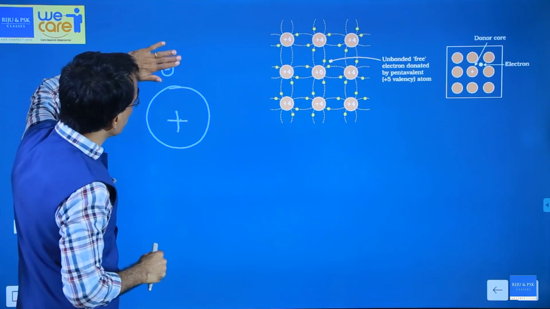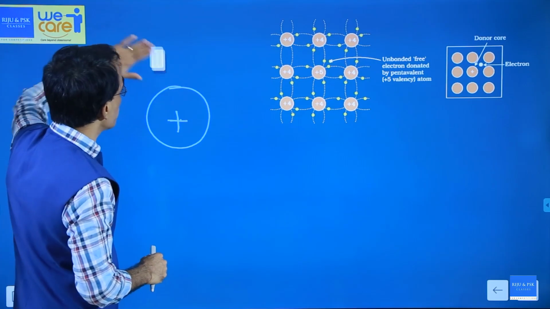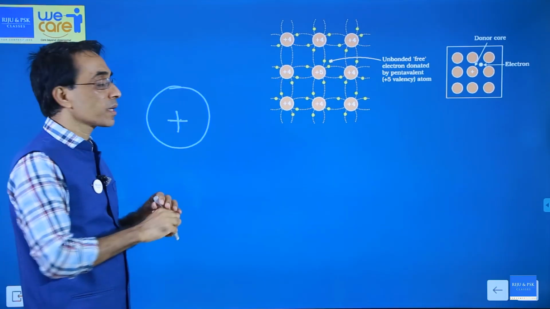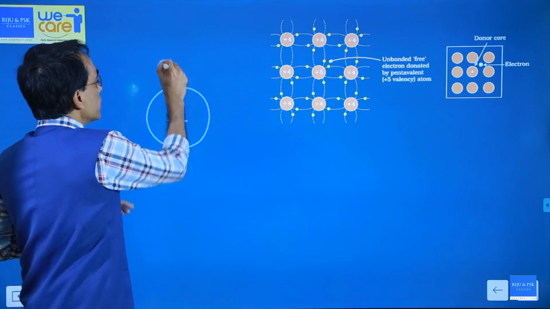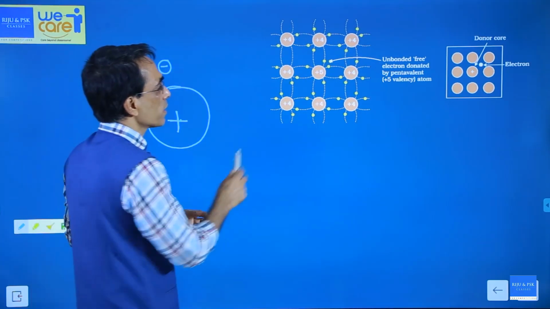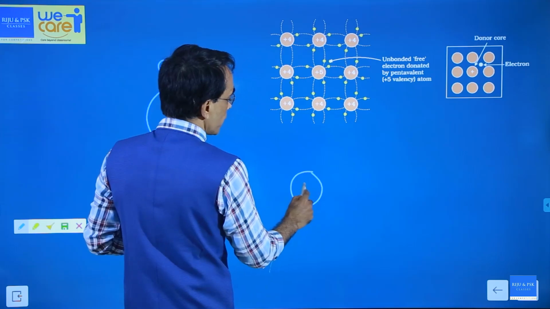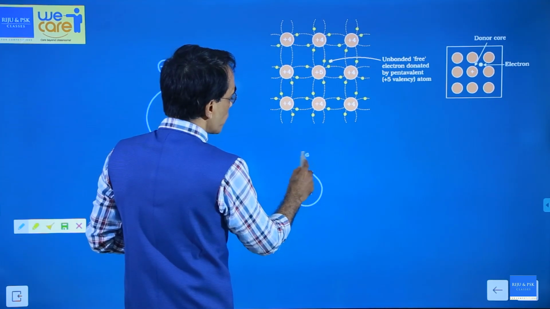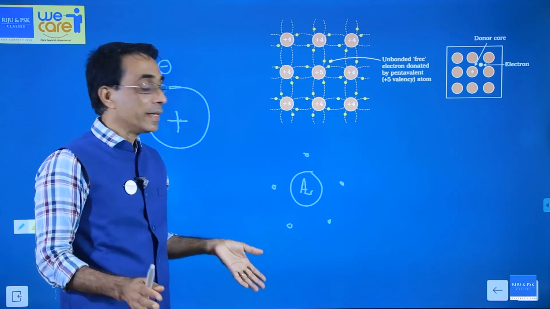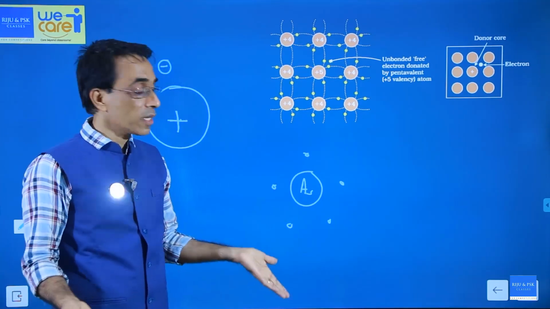What will happen if I remove this electron? If I remove this electron, this will become a positive charge. With that electron, this is neutral. That is obvious, right? This is your arsenic atom. Arsenic has how many electrons in the outermost shell? It has 5 electrons in the outermost shell. Is it neutral? Of course, arsenic is neutral.